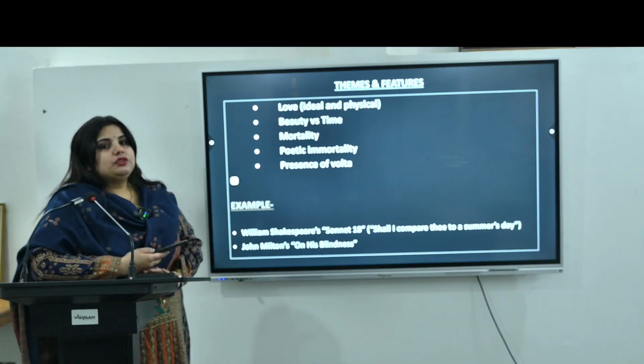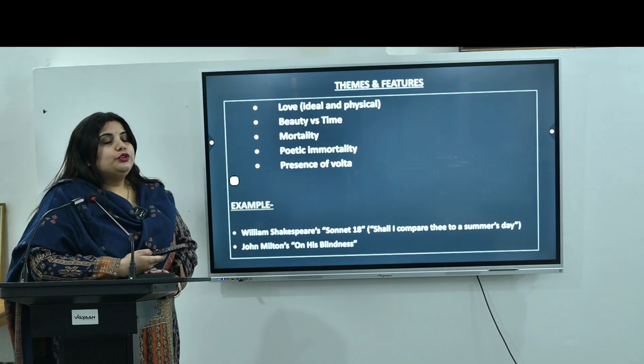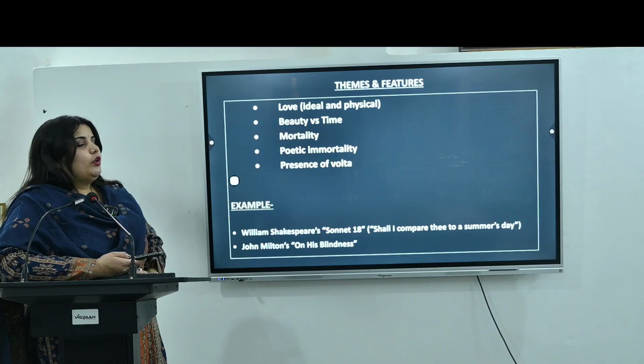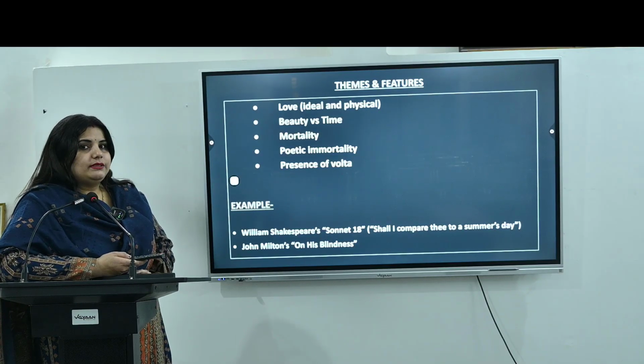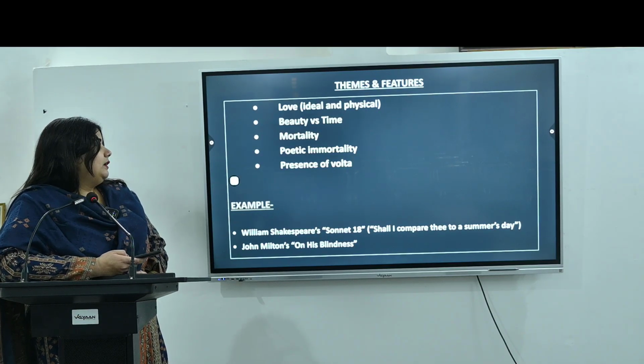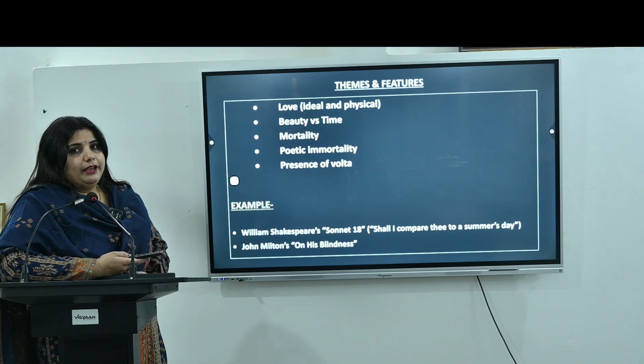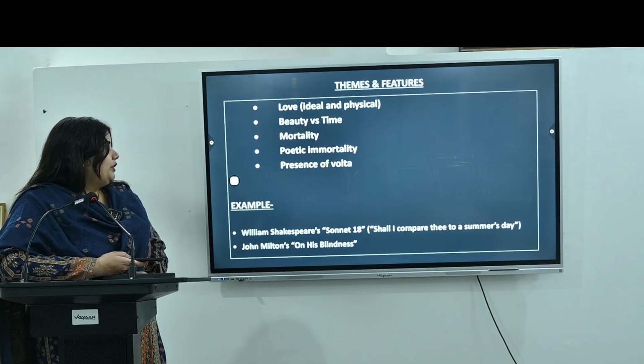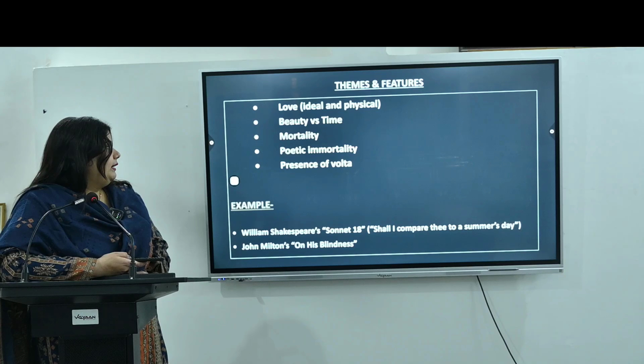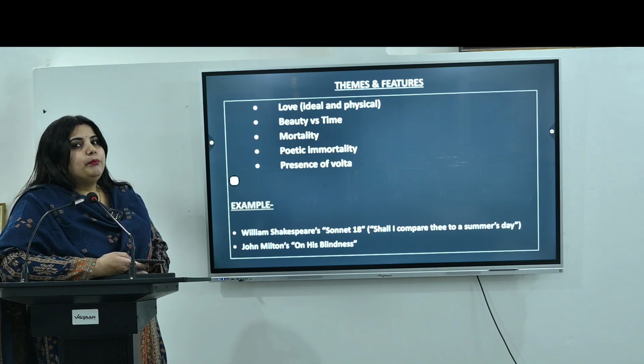Now comes the features or themes of sonnet. So usually the themes of sonnet are based on love. This love can be ideal as well as physical. Then we have beauty versus time. This is also a very prominent theme of sonnet. Mortality, poetic immortality, and the presence of volta, a very important feature.